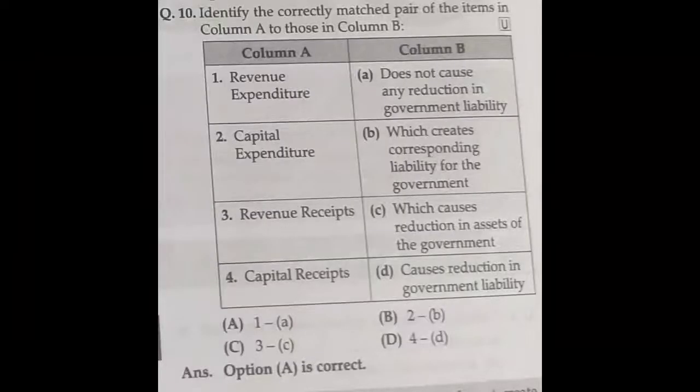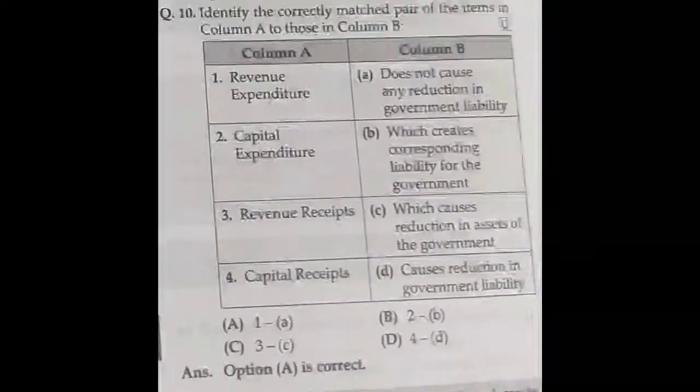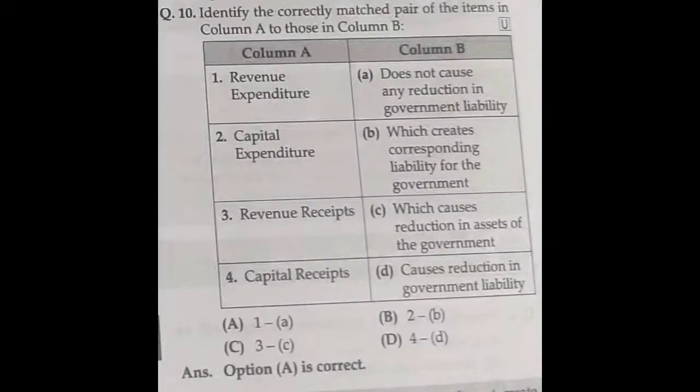Question number 10. Identify the correctly matched pair of the items in column A to those of column B. Revenue expenditure does not cause any reduction in government liability. Capital expenditure causes corresponding liability for the government. Revenue receipts cause reduction in assets of the government. Capital receipts cause reduction in government liability.